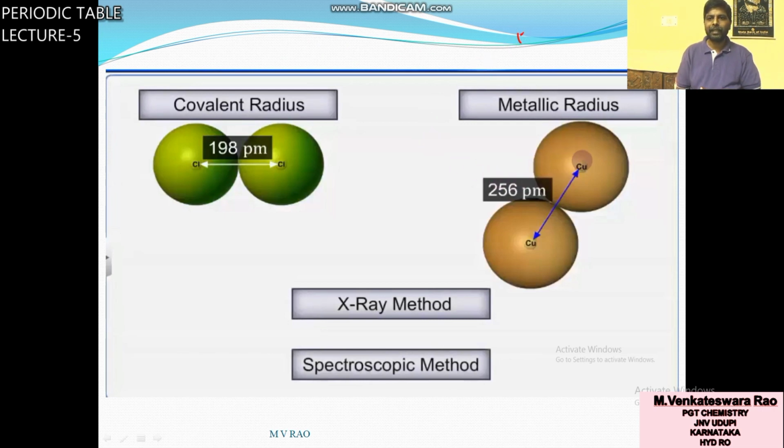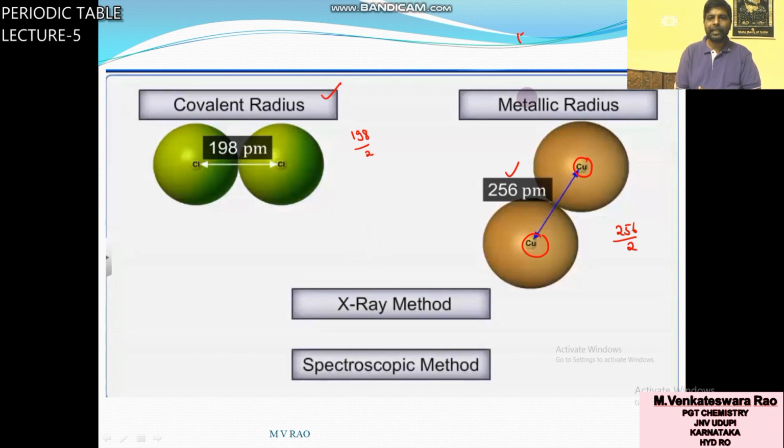The metallic diameter of copper is 256 picometers, this total distance. So what is the radius? 256 by 2. Already we discussed the atomic radius, that means the covalent radius of chlorine is 198 by 2.